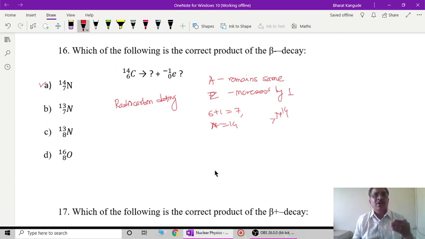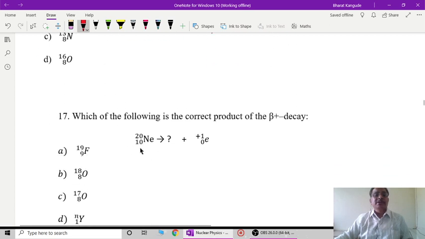Once that animal or plant dies, its intake of 6C14 stops, and therefore the 6C14 activity goes on reducing, and based upon that we can calculate the age of that particular fossil or sample very easily using radiocarbon dating. So this is the basic process where radiocarbon dating is involved.